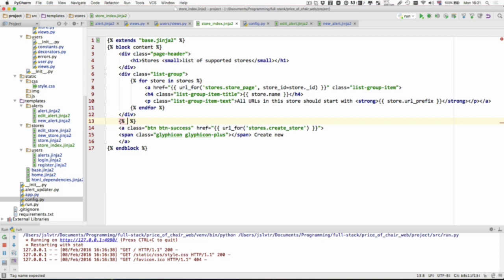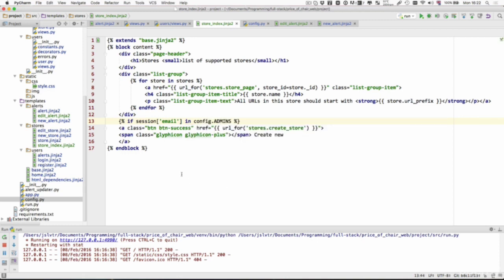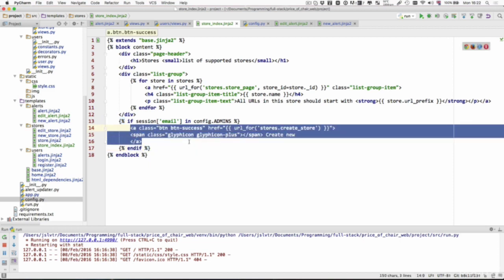So what I'm going to do is say if the session's email is in that frozenset, and the way we do that in Python is just with the keyword in. So if session email is in config.admins, then we're going to show this button, and if not, then we are just not going to show it, and it's not going to appear on the site.